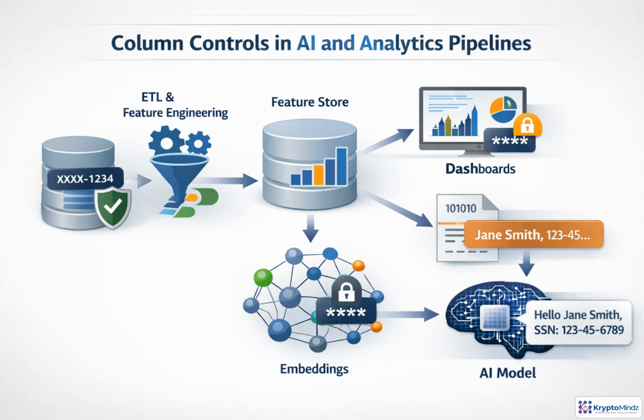Those column controls cannot stop at the source database. As data moves through ETL, feature engineering, dashboards, embeddings, and model prompts, the same restrictions must travel with it. Mask or tokenize sensitive fields before export, logging, embedding, or retrieval. Watch derived features as well. A protected attribute can reappear indirectly through transformations. The safest pattern is minimization. Give each pipeline stage and each AI request only the columns it is authorized to use.